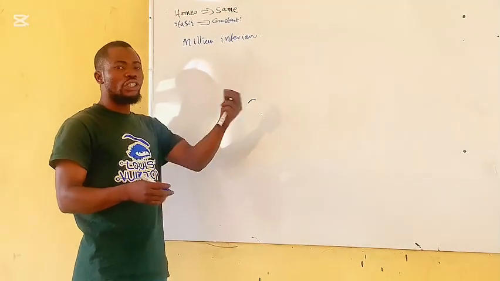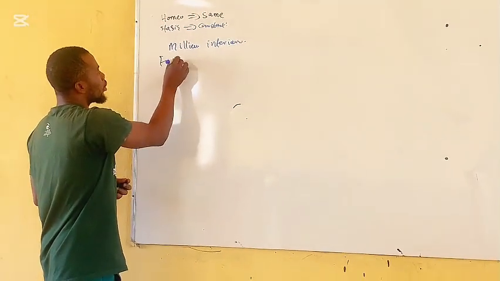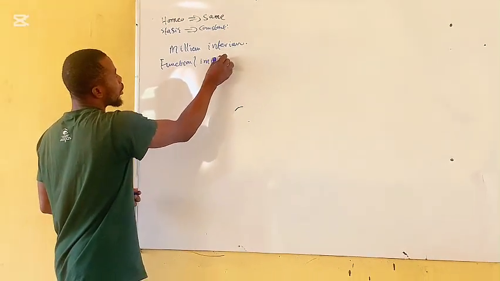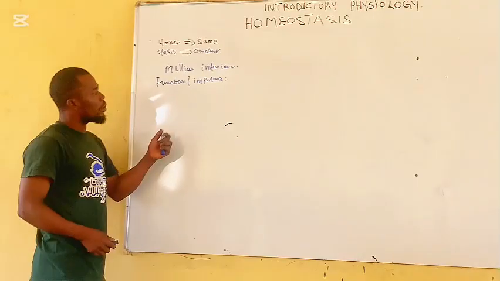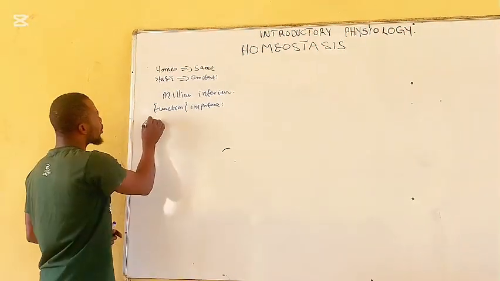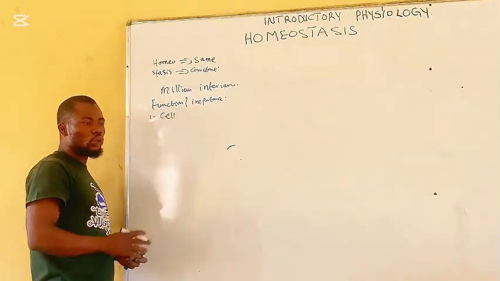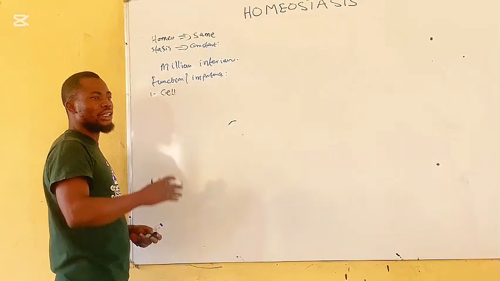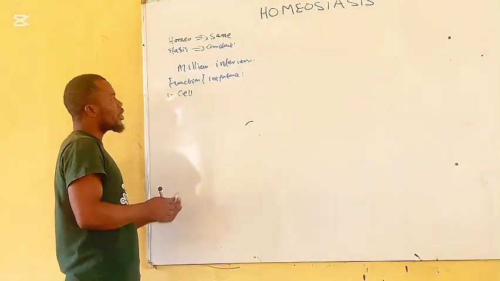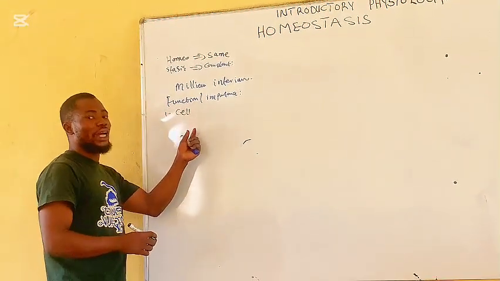Now, what are the functions, or what is the importance, of homeostasis? Homeostasis is very important because, one, cells function under stable conditions. Two, the activity of the enzymes is carried out under certain conditions. And lastly, it coordinates the general function of the body properly.